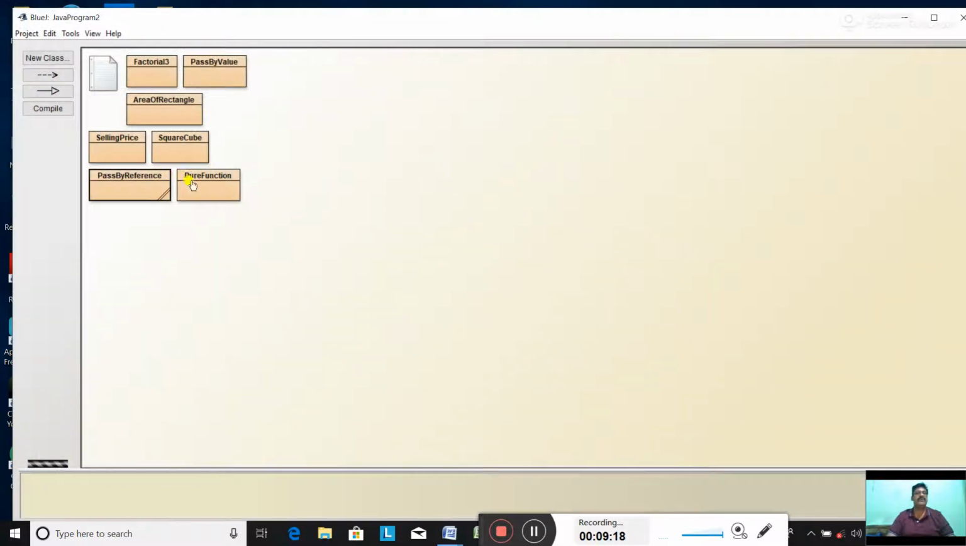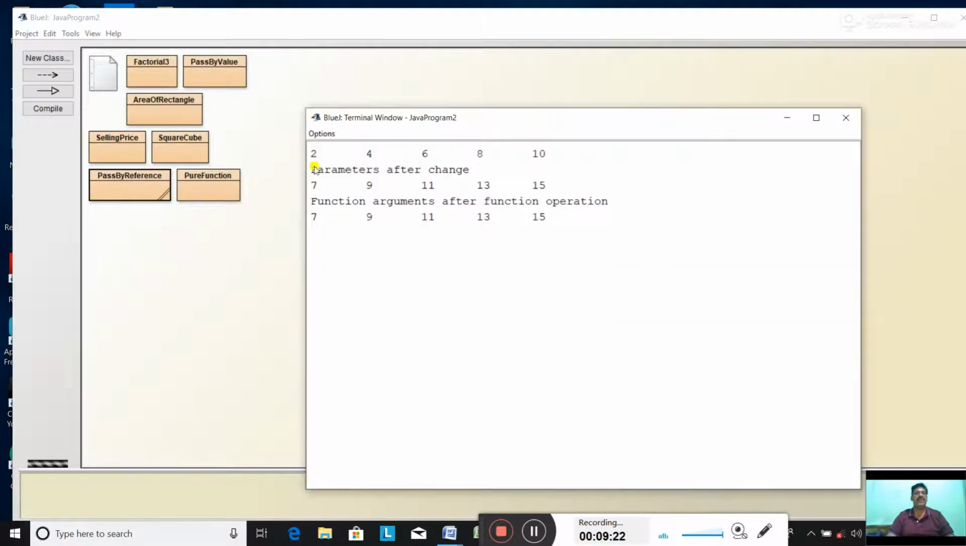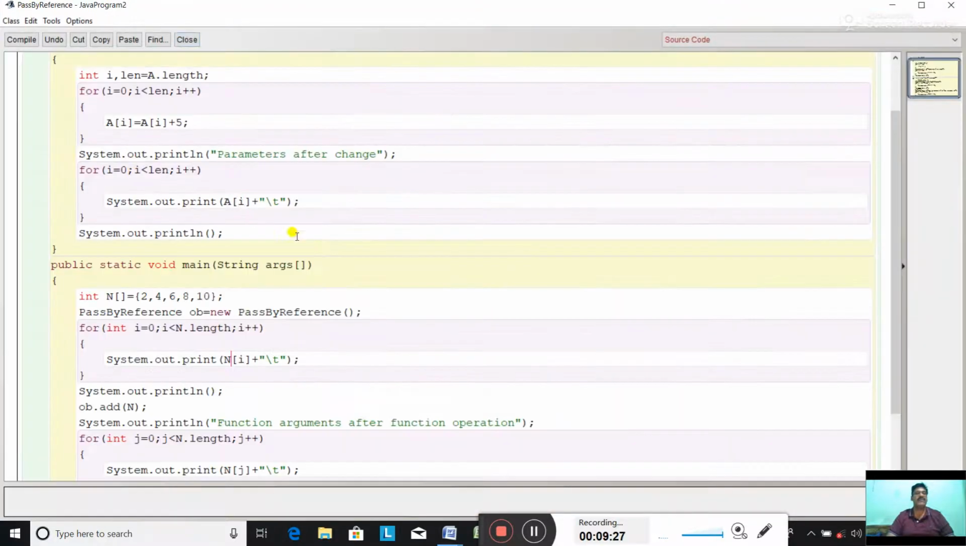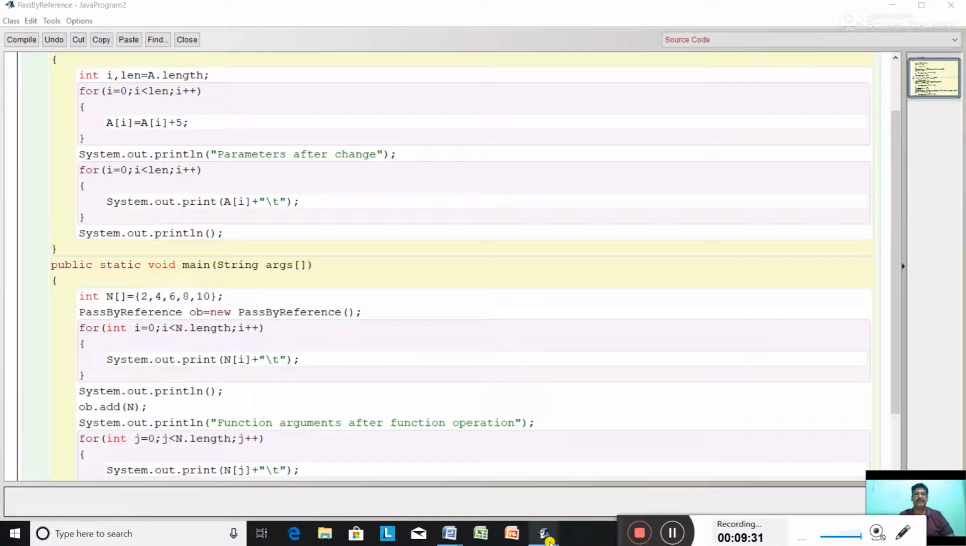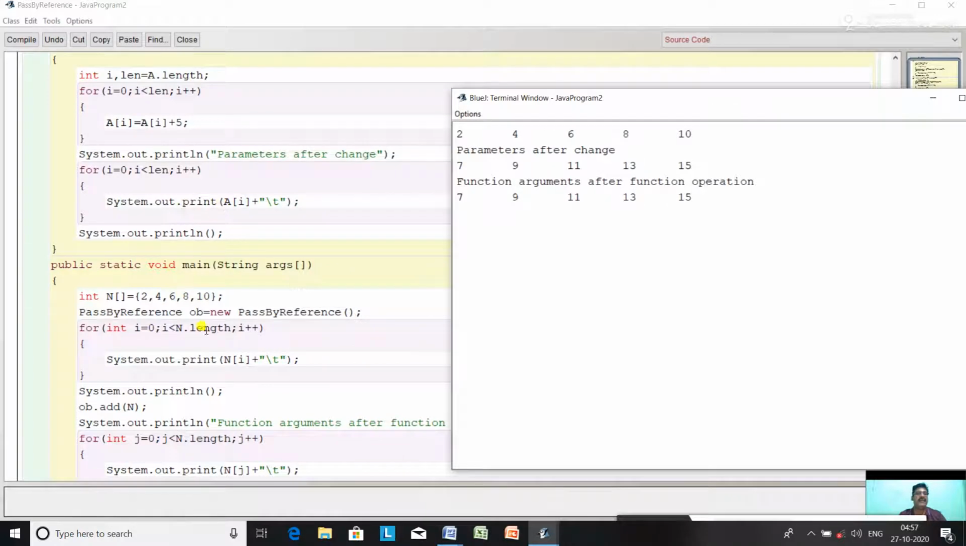Close, right click, void main, okay. Now see what we have noticed: 2 4 6 8 10, it is the original. See this program. Open the terminal window. See, the first line is printing the first loop, for int i = 0, i < n.length, i++, System.out.println. So it is printing all the elements of array n: 2 4 6 8 10.